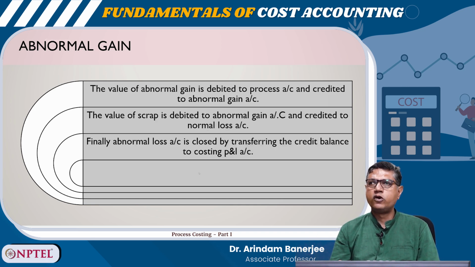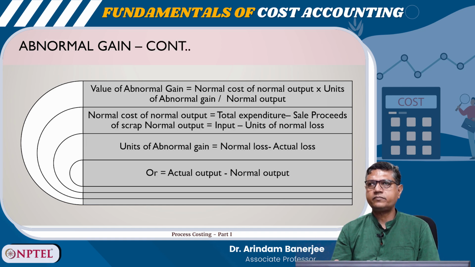The value of abnormal gain is debited to process account and credited to abnormal gain account. The value of scrap is debited to abnormal gain account and credited to normal loss account. Finally, the abnormal gain account is closed by transferring the credit balance to costing profit and loss account.